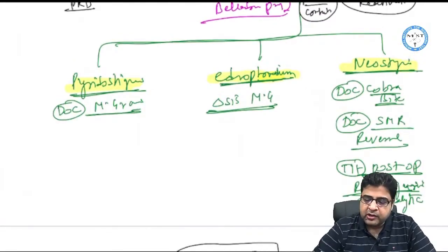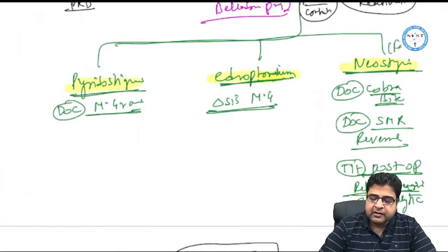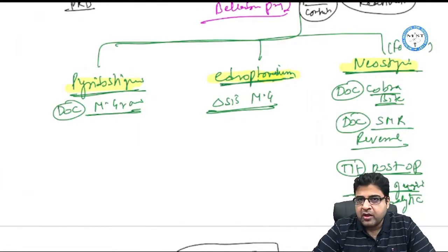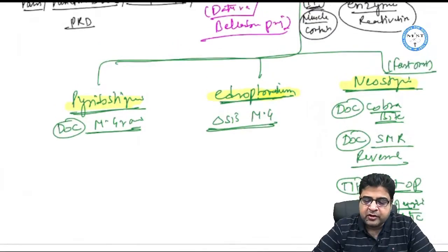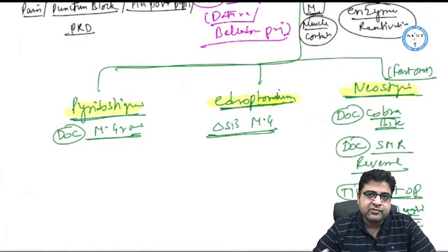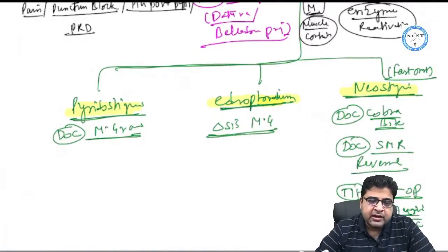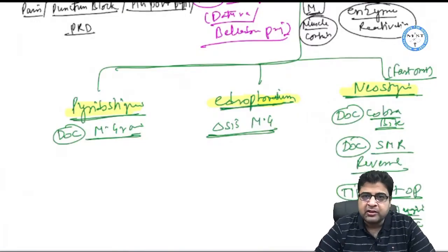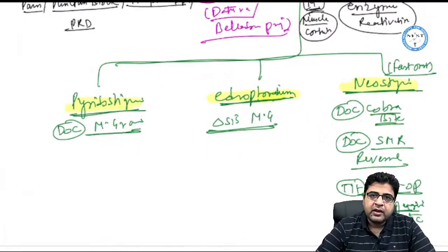Now we have a drug neostigmine, which has a unique action. It has a fast onset of action. And because of this fast onset of action, neostigmine is used to regain muscle strength, in those cases where there is an emergency. So during the time of emergency, we use neostigmine as a drug which has fast onset of action.